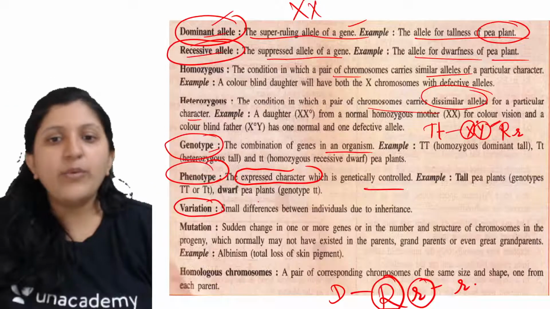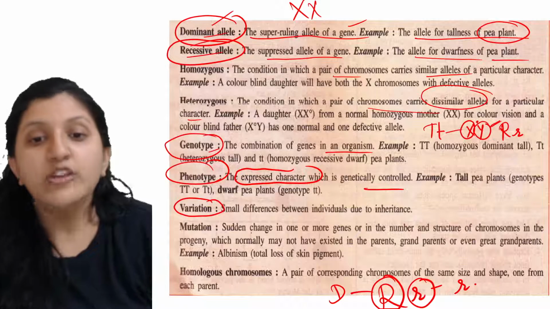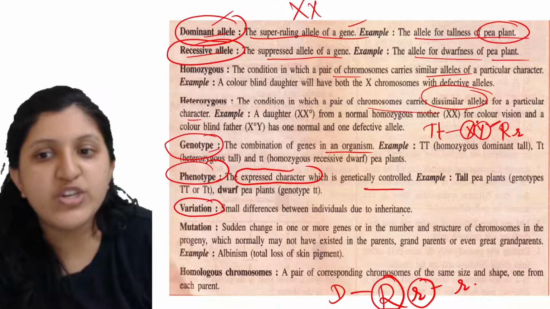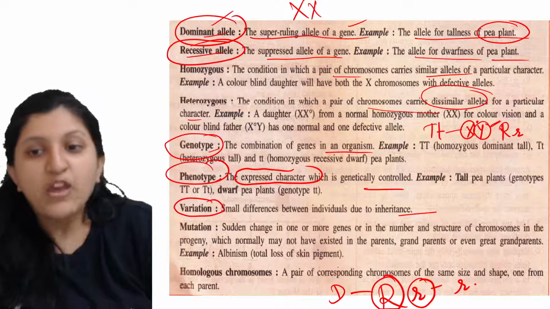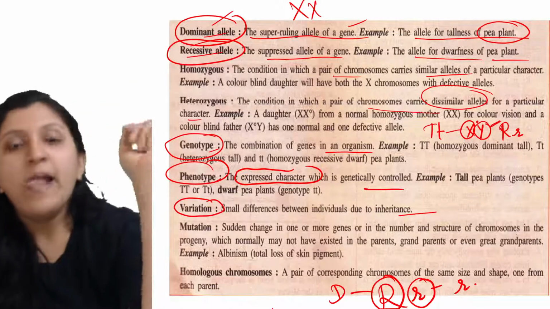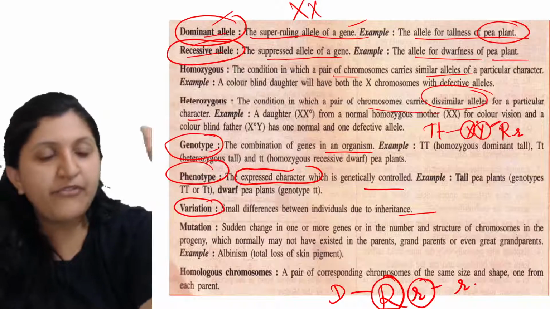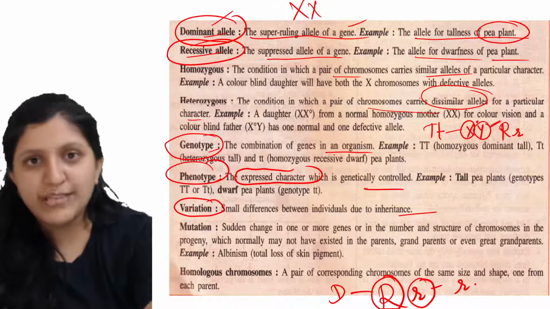Okay, so let's go with the variation now. Variation means small differences between individuals due to inheritance. One allele is expressed, like a father's gene is coming and a mother's gene is coming.